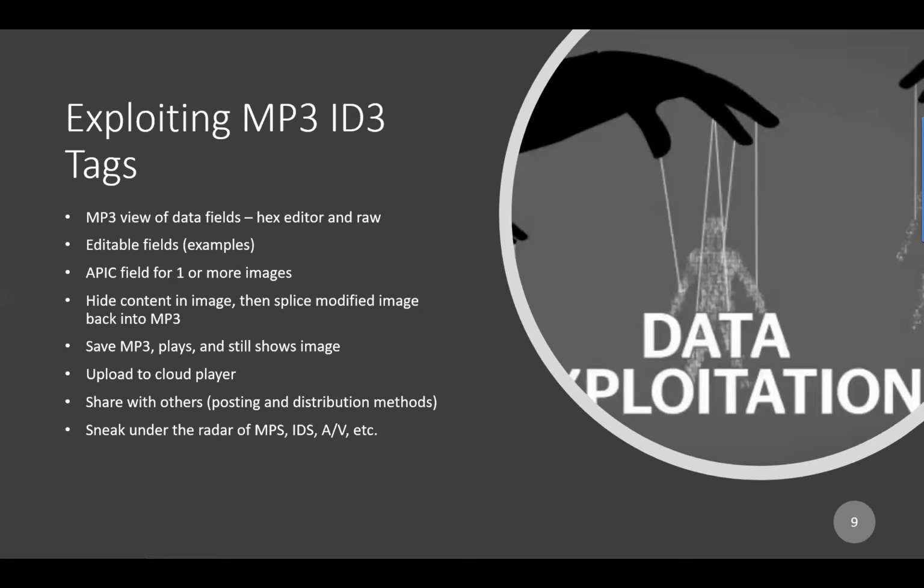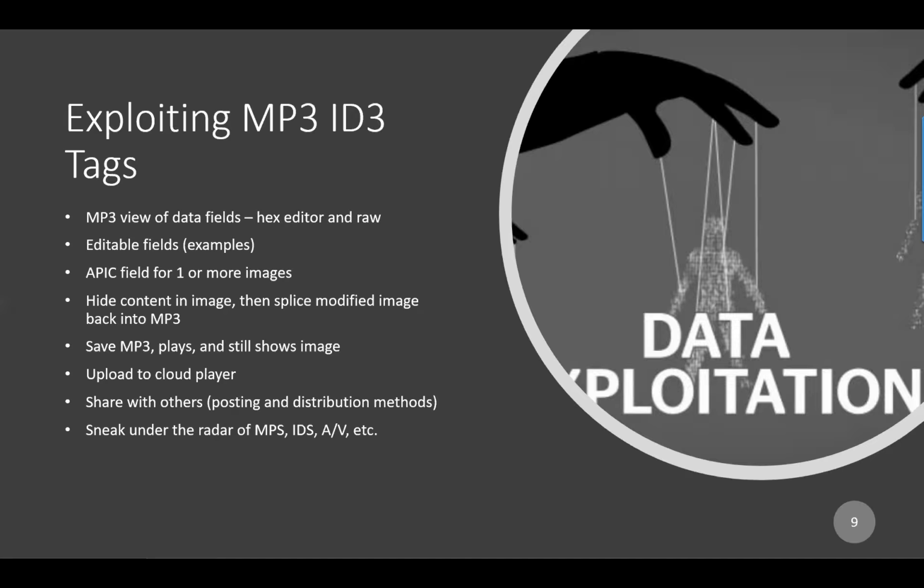So again, exploiting these tags, we can view them in a hex editor or raw. We can edit fields. For example, one of the fields that we're going to focus on is APIC, which is a field that you can identify one or more images that you want to place within the file. You can hide content in the image, then splice modified images back into the MP3.